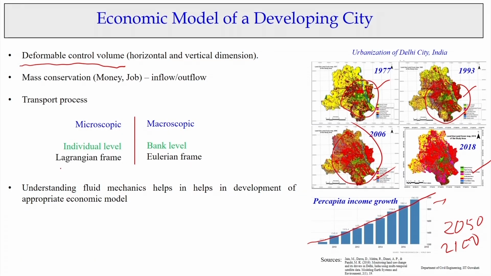In a similar way, we look at whether it is a Lagrangian or the Eulerian framework. Eulerian framework means we talk at a bank level. They do not look at individual money, they look at the gross. A particular bank looks at the total turnover. They do not look at the individual part, but at the individual level, a person is a Lagrangian framework. So, if you really understand fluid mechanics, you can develop economic models for a developing city like Delhi. So, please do have a lot of interest in fluid mechanics.